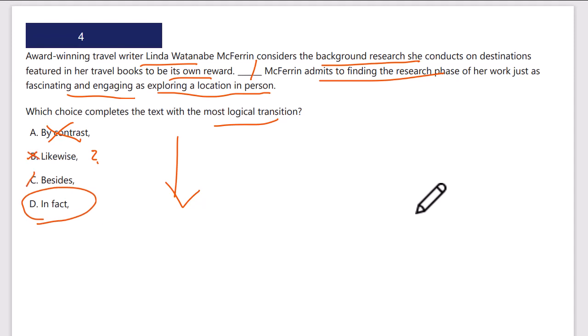Likewise, besides, not quite, not a comparison, not beside or next to. In fact, McFerrin considers the background research cool. In fact, she admits to finding the research phase fascinating. Yeah, I think that's right. We're emphasizing the previous sentence. D is the right answer.